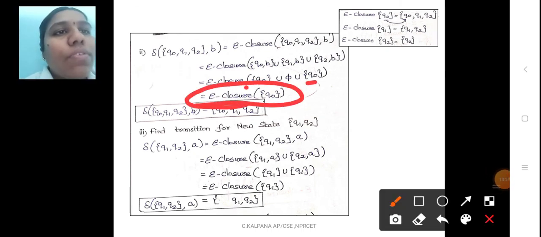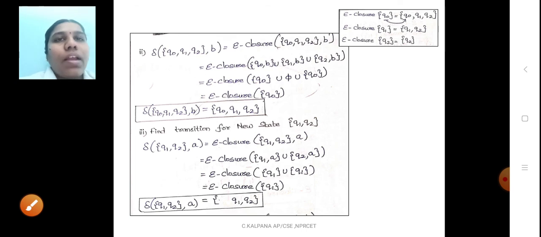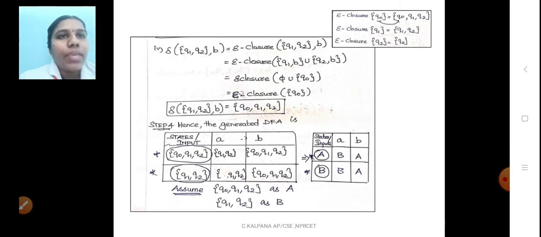Then write epsilon closure of Q0. Refer to the table. What is the epsilon closure of Q0? Q0, Q1, Q2. Here Q0, Q1, Q2 is already in the table, so leave that. Then Q1, Q2, comma A. Q1, comma A is Q1, Q2, comma A is Q2? Epsilon closure of Q1, comma A answer is Q1, and Q1, Q2, comma A also Q1. Epsilon closure of Q1 answer is Q1, Q2. Q1, Q2 is already present, so no need to find again. So find only for Q1, Q2, comma B.